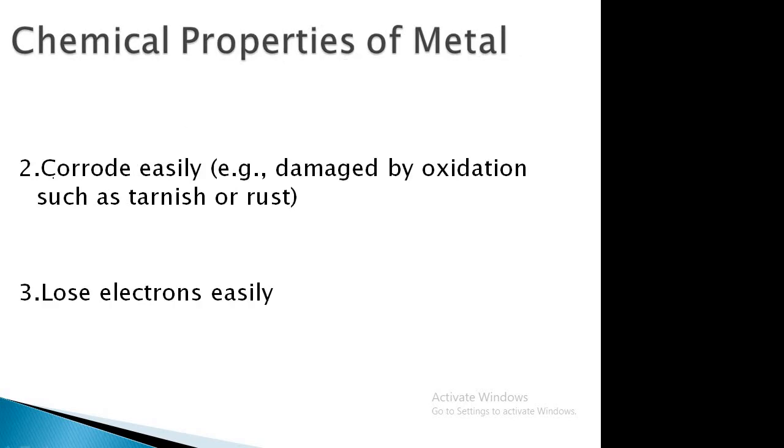Then the second point, metals corrode easily. Corrosion is damage by oxidation. So metals can easily corrode. They can react with oxygen and the moisture of the atmosphere, and the surface will be corroded. Clear? This is the second point. Then the third point, metals can lose electrons easily. In the first point I talked about this: metals are electropositive. That is the reason why they can lose electrons easily. This is the third point of the chemical properties.